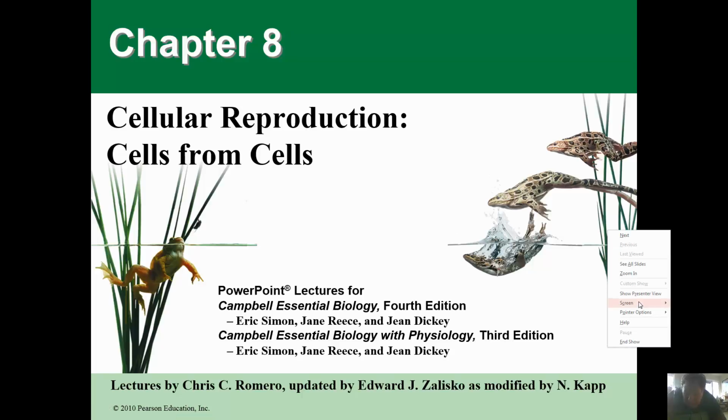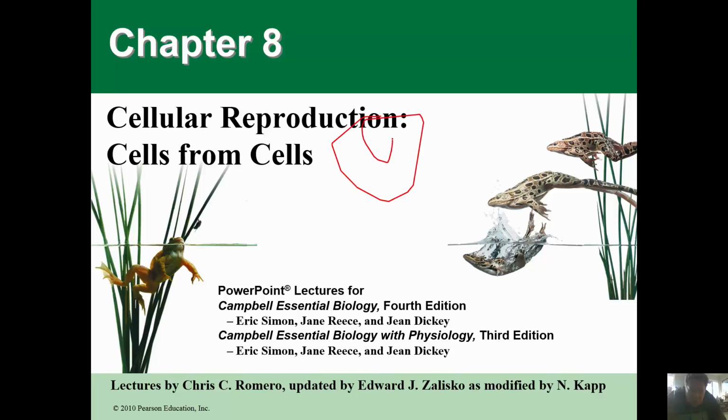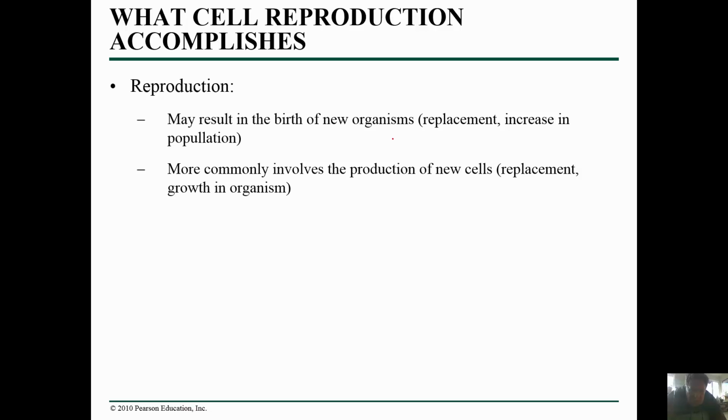Okay, folks, now we're getting to the really fun part of biology. Basically, we're looking at cellular reproduction. How do cells get from more cells? Again, this thing that we call reproduction is what's really critical in life, in that life is able to make more of itself. And this reproduction on the cellular level can result in the birth of a new organism,